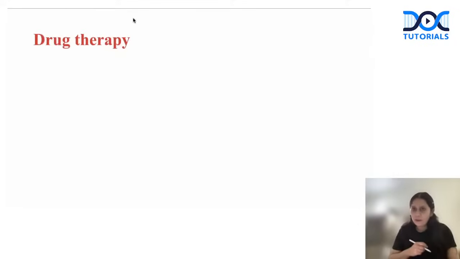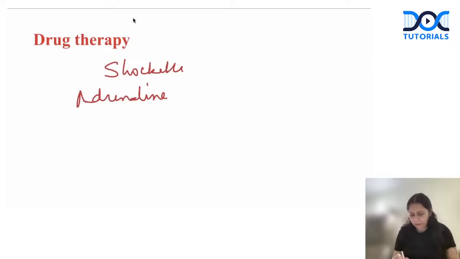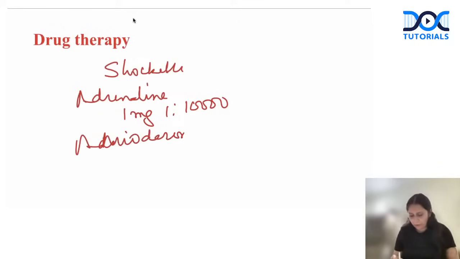Next, drug therapy in cardiac arrest. There are 2 important drugs for shockable rhythm. It is adrenaline, 1 milligram, 1 in 10,000. And we have amiodarone. Remember, amiodarone, only 2 doses, 300 milligram and 150 milligram. First dose 300, second dose 150 milligram. Adrenaline 1 milligram, 1 in 10,000, we repeat every 3 to 5 minutes.